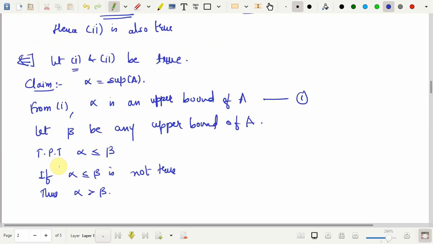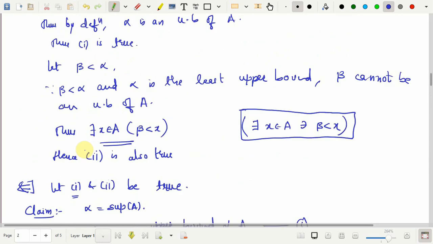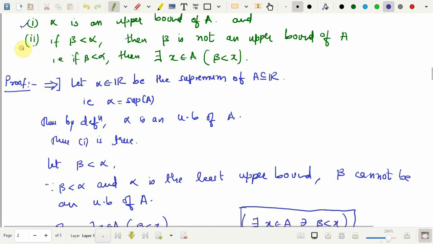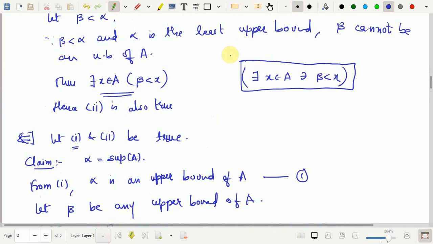we have beta less than alpha, and whenever a number is less than alpha, by this second condition, this is what we assume to be true, beta cannot be an upper bound of A. That itself is a contradiction.